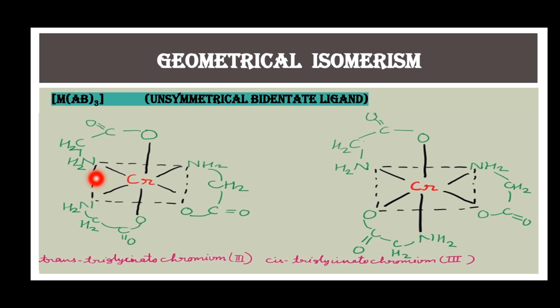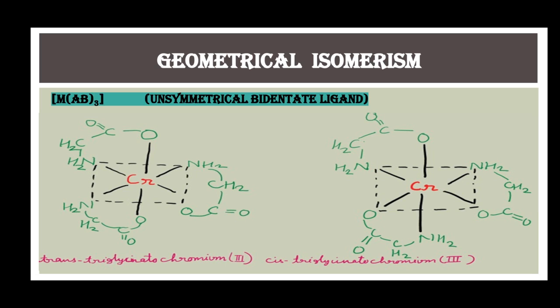A ligand in which the 2 donor atoms are different is known as an unsymmetrical bidentate ligand. When 3 such ligands are bonded to the central metal ion, the positions of the same 3 donor atoms with respect to each other are used to assign cis and trans isomers in the complexes. Like in this complex, this is a complex of chromium,